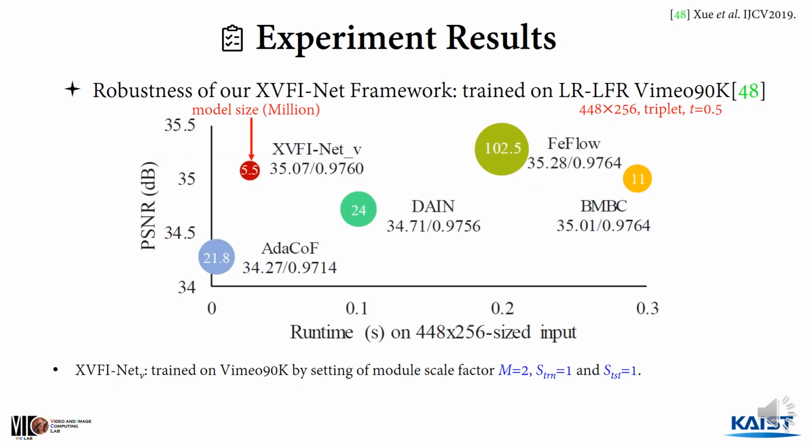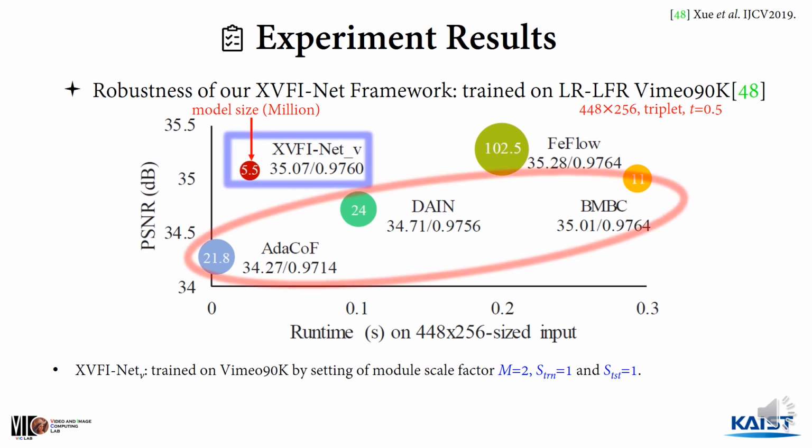To show the robustness of our XPFiNet framework for LR-LFR benchmark datasets, we construct a variant called XPFiNet-V for lower resolution. We compare it with 4 SOTA VFI methods in terms of PSNR, runtime, and model size. As shown, our XPFiNet-V outperforms these methods with a significantly smaller model size by taking advantage of the recursive multiscale and shared structure.